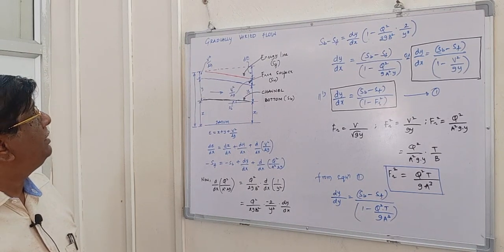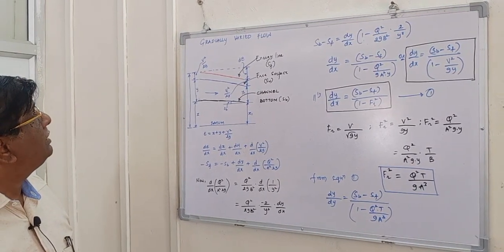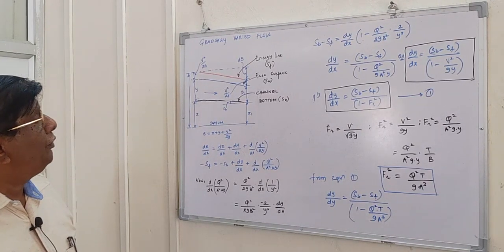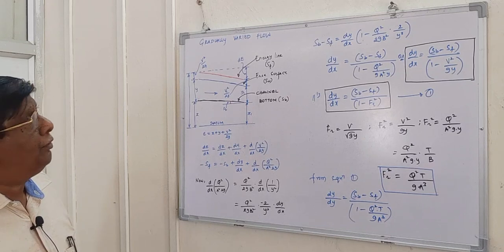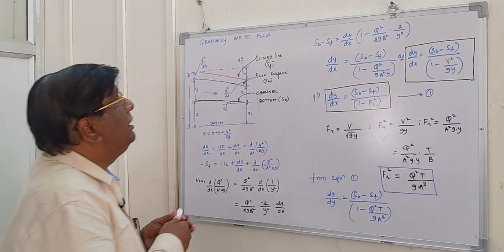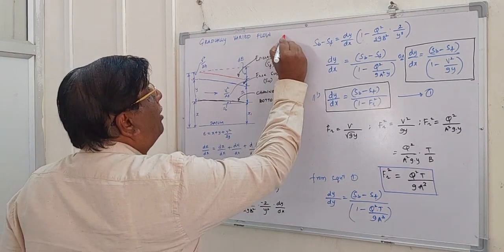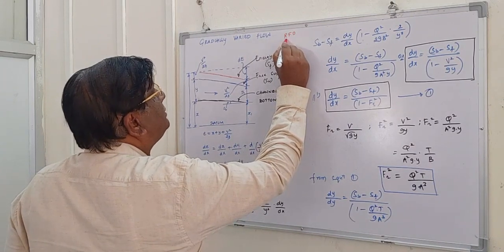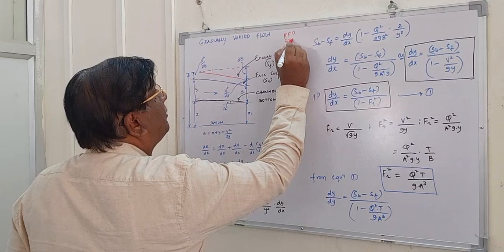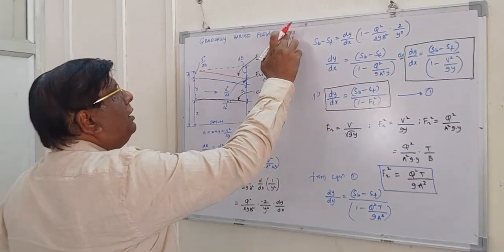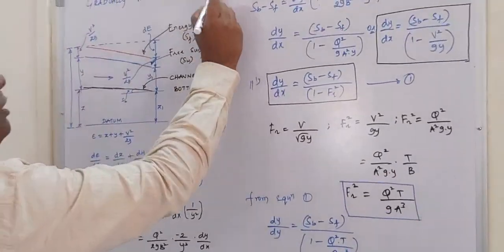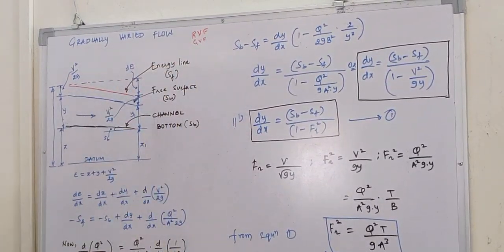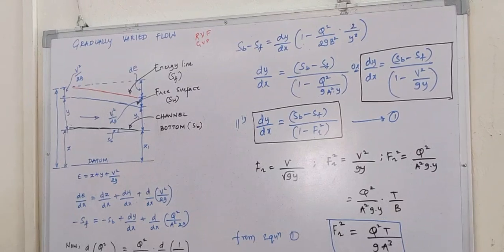Then we started the discussion on the non-uniform flow. In the non-uniform flow, we have two types of flows: one is the rapidly varied flow, RVF, then the gradually varied flow, GVF.